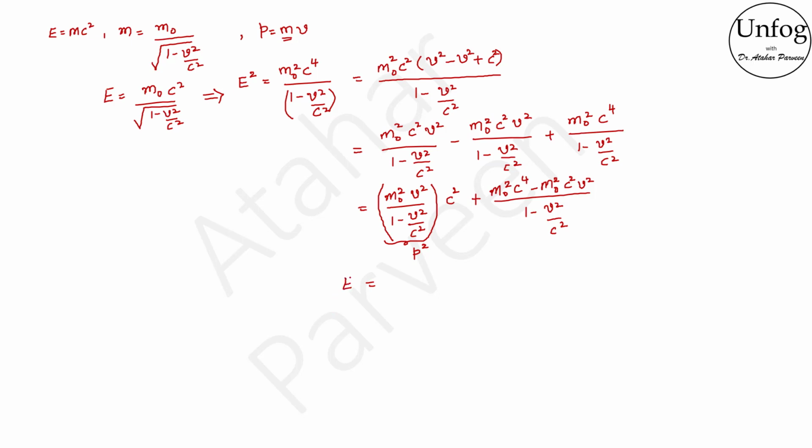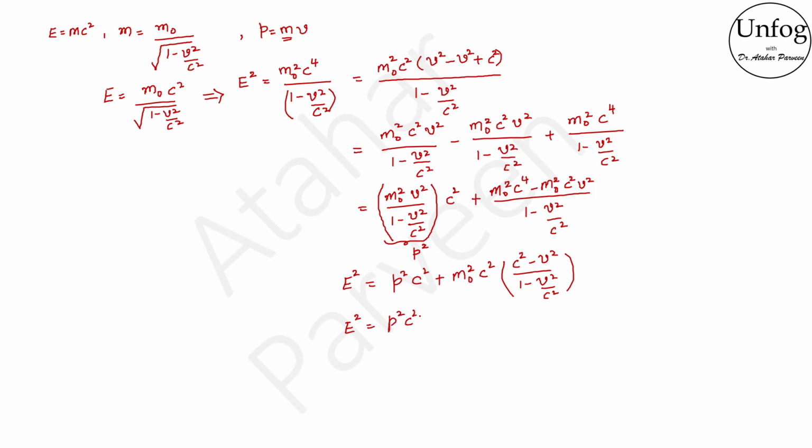Now my energy E square is equal to P square c square plus, if I take m naught square c square common here, in this term I will have c square minus v square by 1 minus v square by c square. Then by doing some simple algebra, I can cancel this c square minus v square.